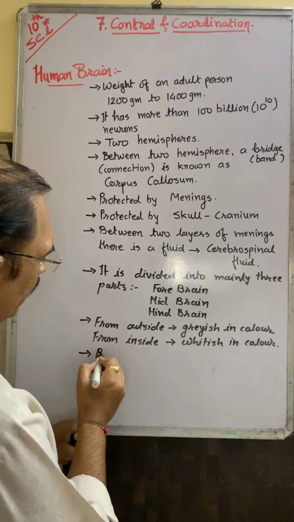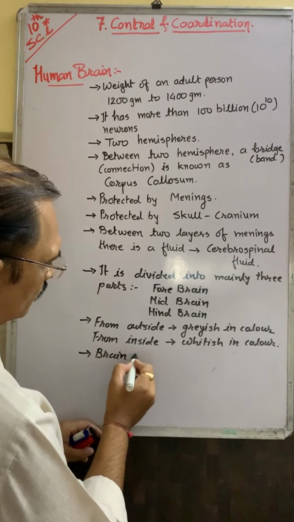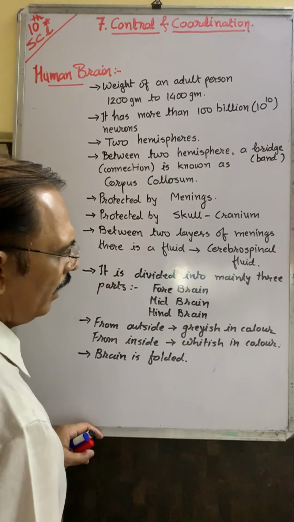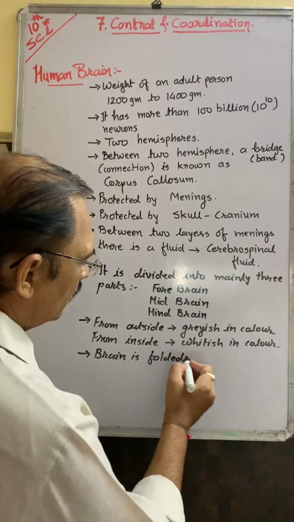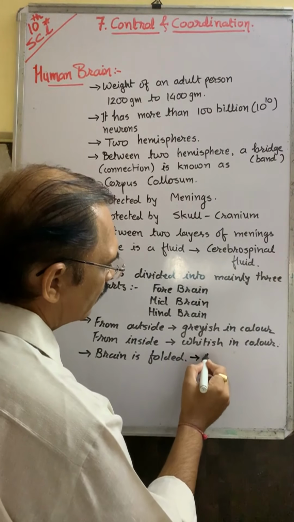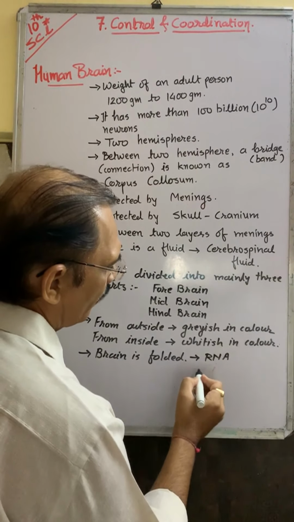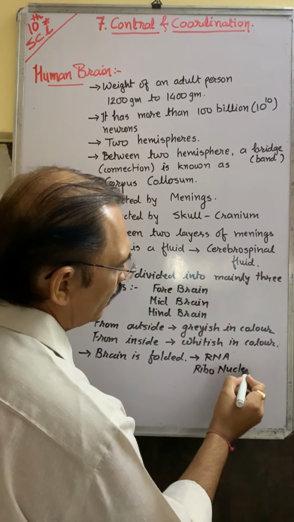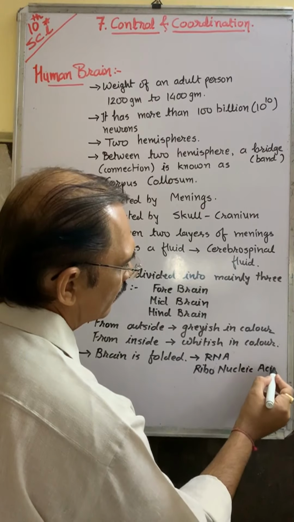The brain is folded. Many folds are there. Each fold of the brain contains RNA, ribonucleic acid.